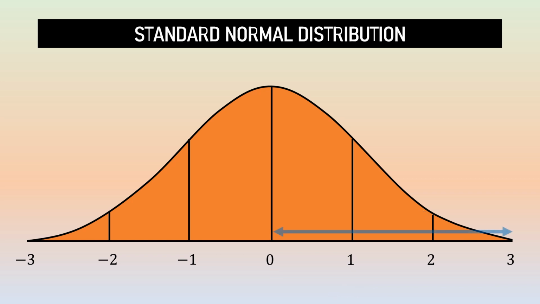We can also see from the graph that the area between 0 and 3 is represented by mu plus 3 standard deviations, or mu plus 3 sigma. This means that the scores are 3 standard deviations above the mean, or 3 standard deviations to the right of the mean. This holds true as well to the left of the mean, wherein the area between 0 and negative 1 is represented by mu minus sigma. This means that the score is one standard deviation below the mean. When we say below, that means to the left of the mean.